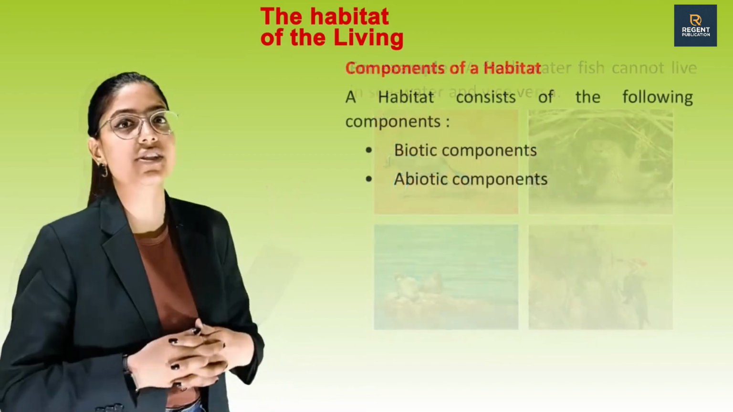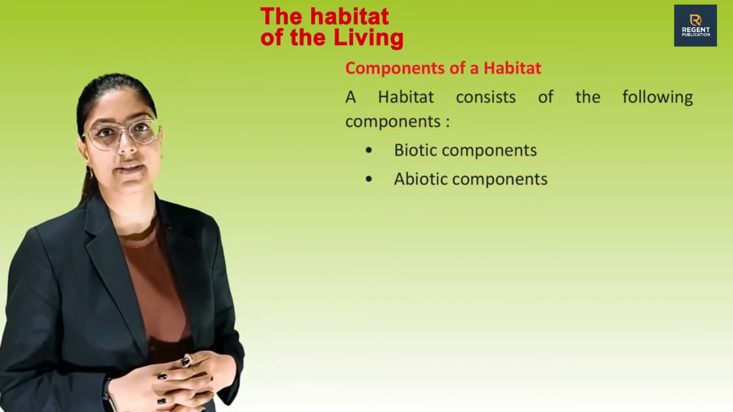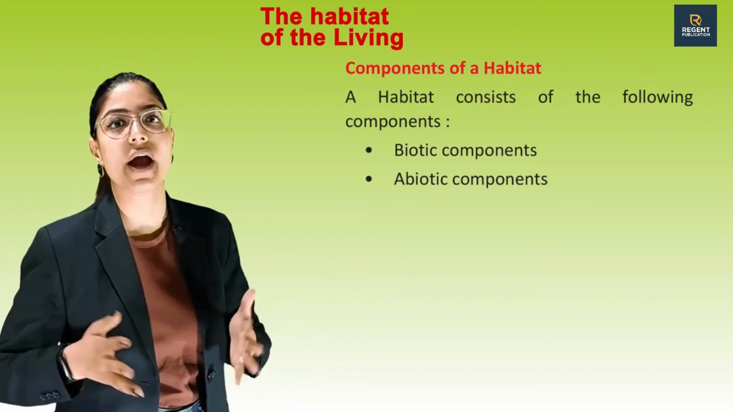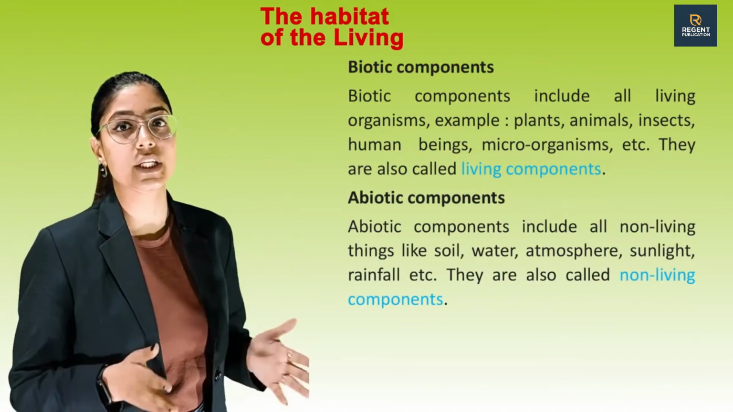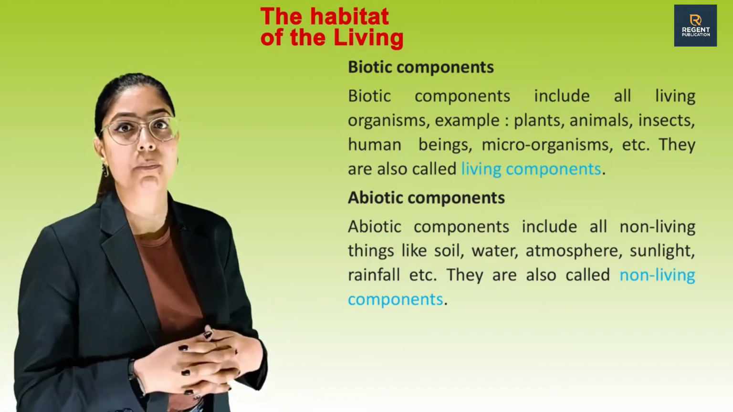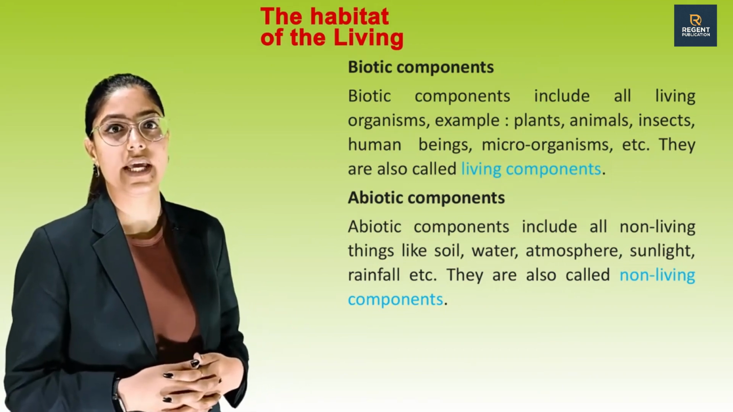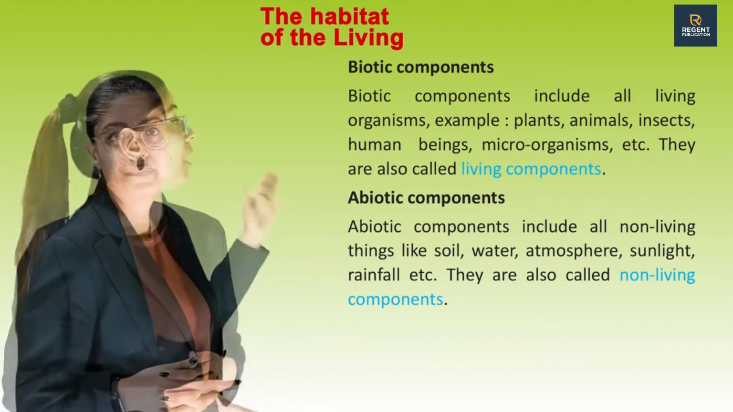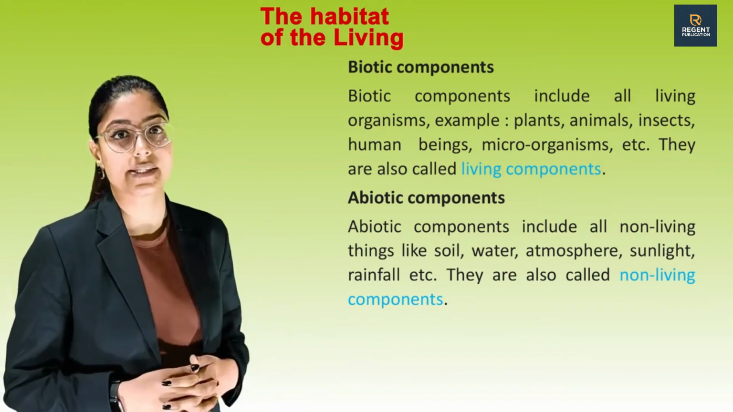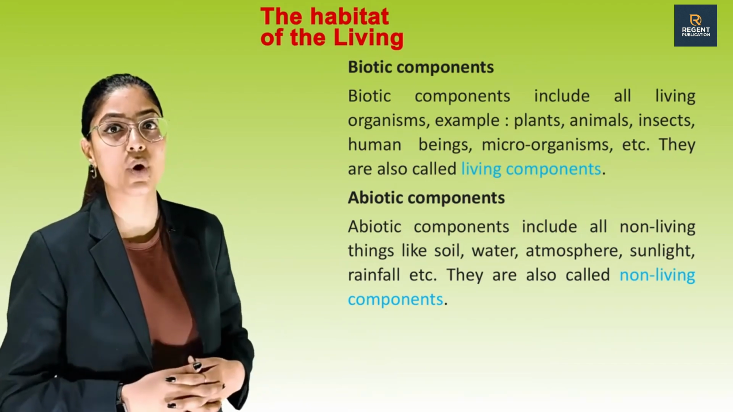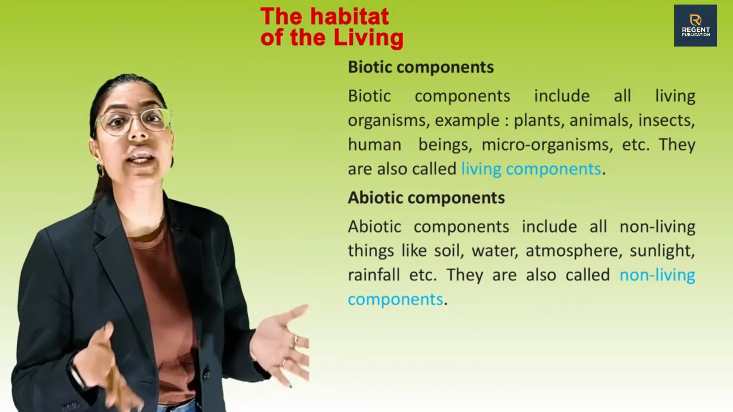See these pictures. Components of a habitat. A habitat consists of the following components: biotic components and abiotic components. First one is biotic components. Biotic components include all living organisms, for example plants, animals, insects, human beings, microorganisms, etc. They are called living components. Abiotic components include all non-living things like soil, water, atmosphere, sunlight, rainfall, etc. They are also called non-living components.